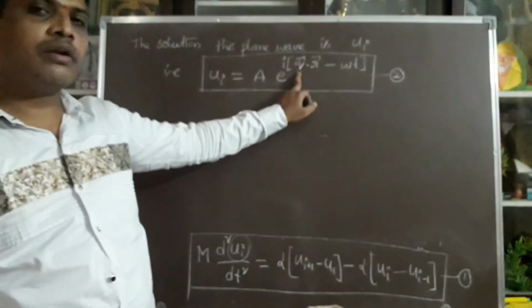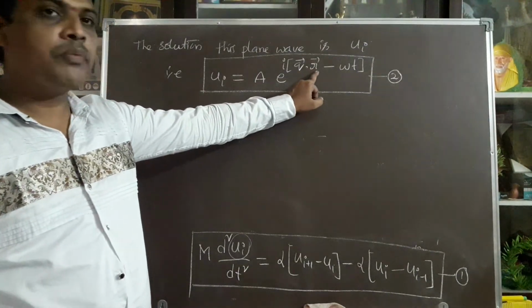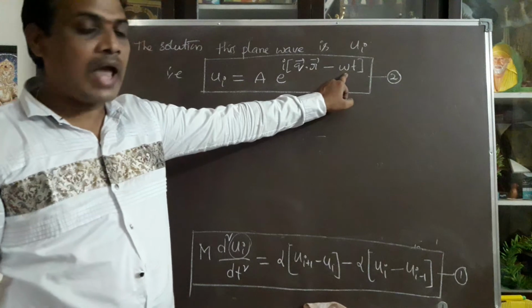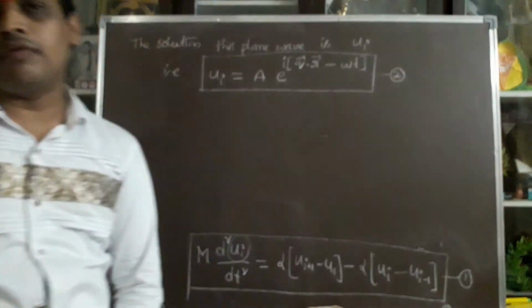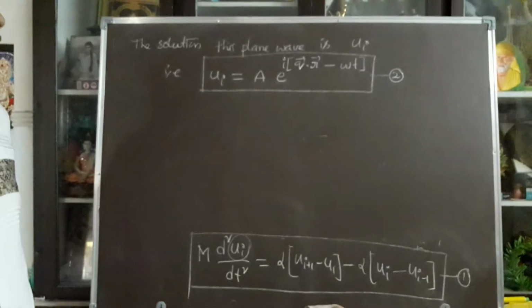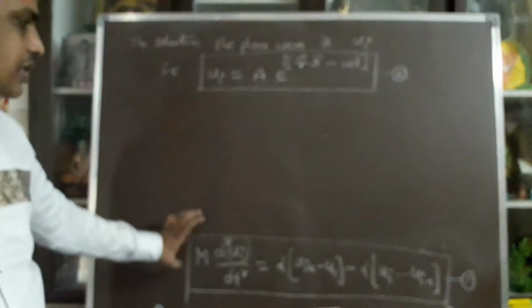Q is the wave vector, r is the position, omega is the angular frequency, and t is the time. So this equation 2 is the solution of equation 1.